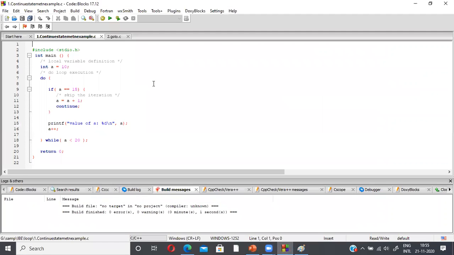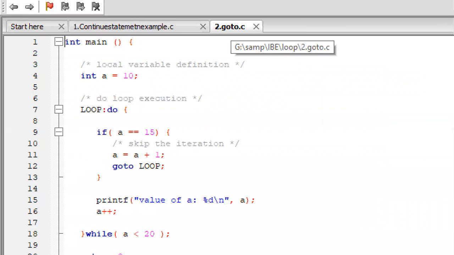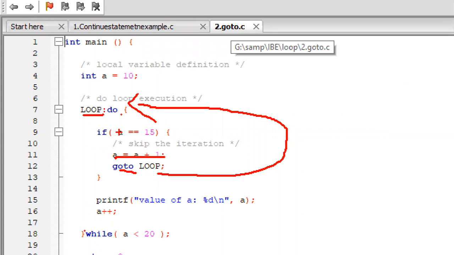We see an example for the unconditional goto statement. Same program, but instead of the continue statement, I'm using a goto statement. Here, integer a equal to 10. I'm giving a label here, loop colon. Then the do while statement. If a equal to 15, I will increase a equal to a plus 1 and goto loop. It will take the control back to this place.